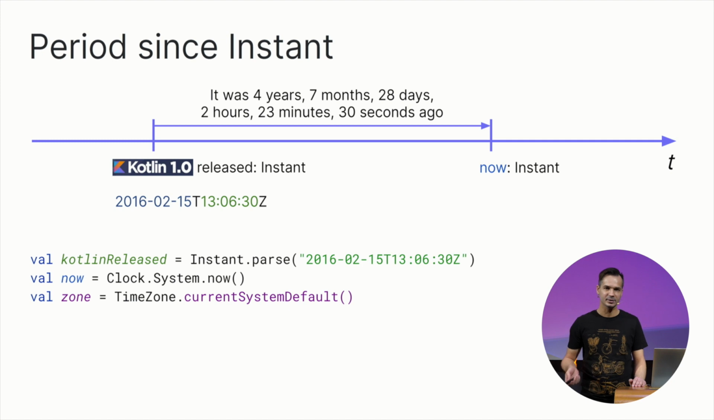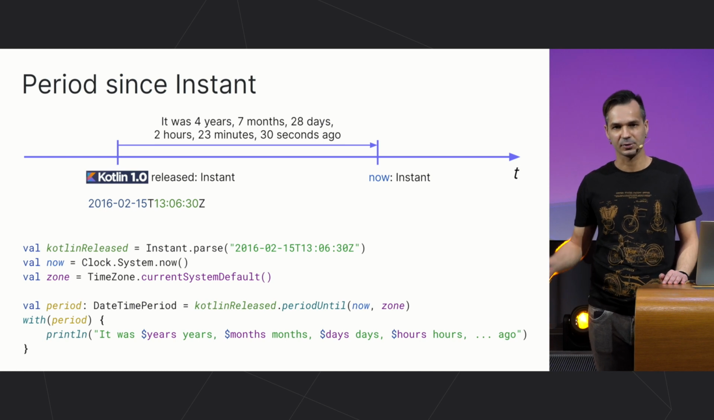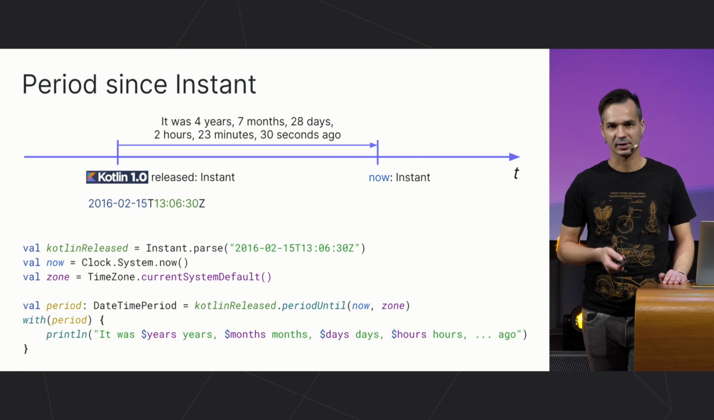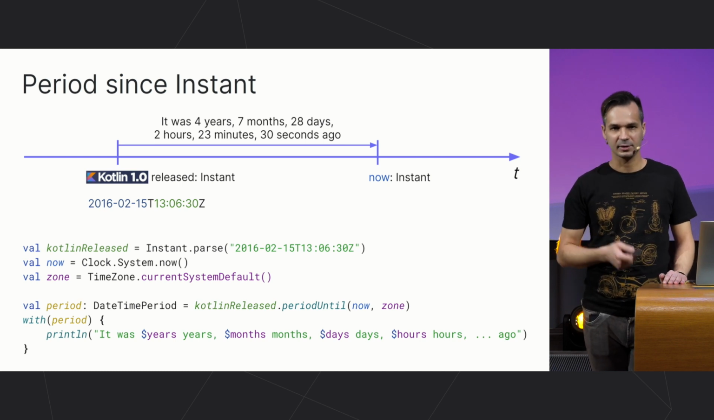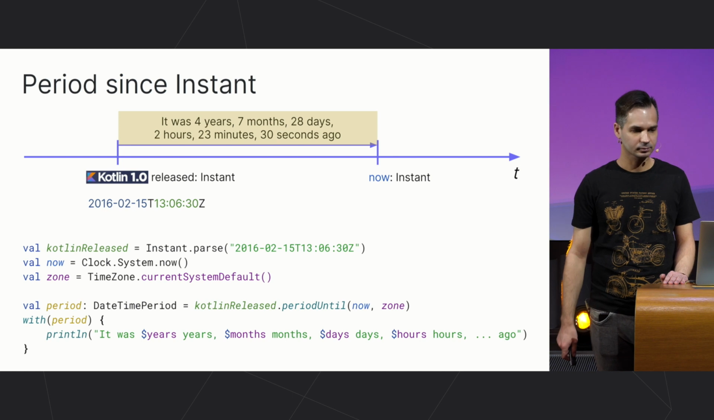Again, you have the current instant, the instant of the event, and now you use the periodUntil function. Instead of an integer number, it returns a DateTimePeriod structure having the length of the interval between the instants expressed as a mix of normalized components: years, months, days, and so on up to nanoseconds. Using these components, we can get the desired string result.